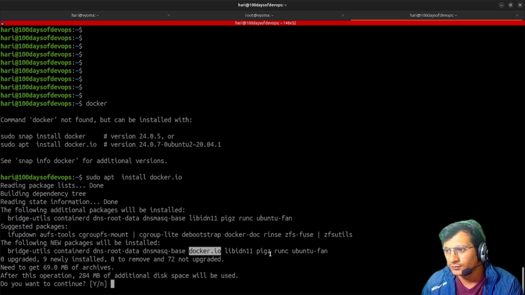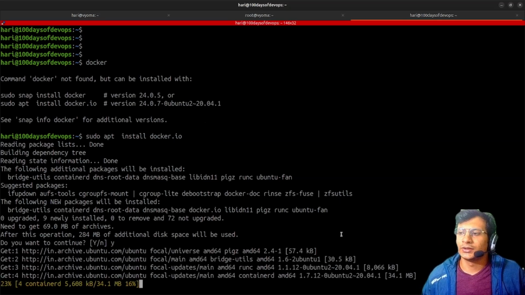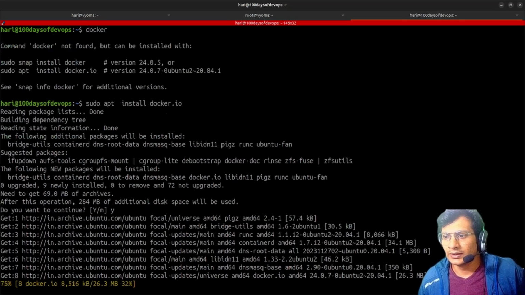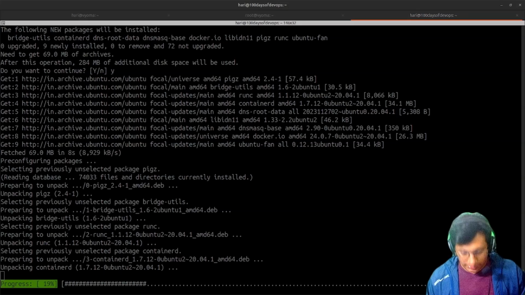Okay, docker.io. So let's just get started. It is installing Docker right now. In the meanwhile, I'll brief you about containerd.